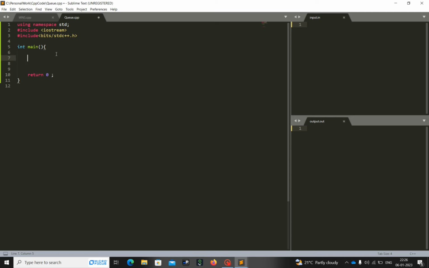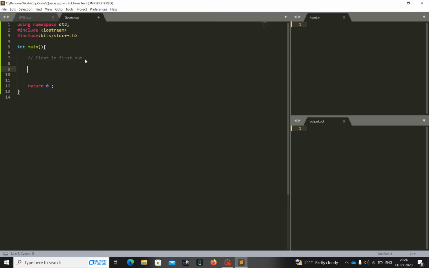So this queue is known as first in first out. What does this mean? From the meaning you can understand, the element which comes first in the container or in the box will be eligible to come out first.